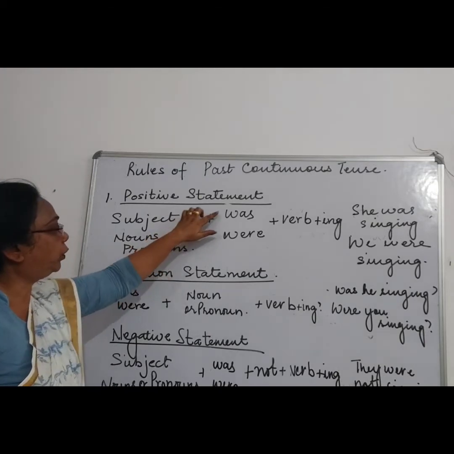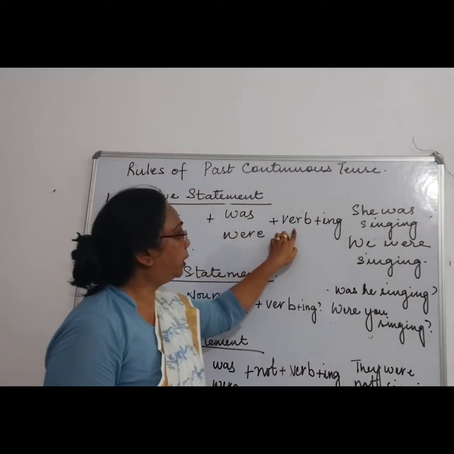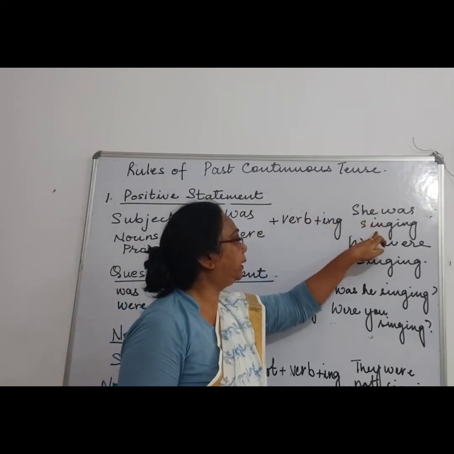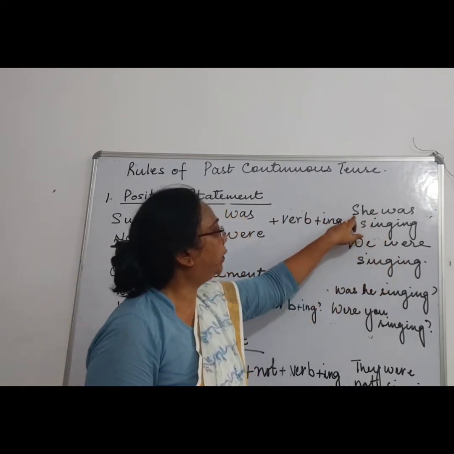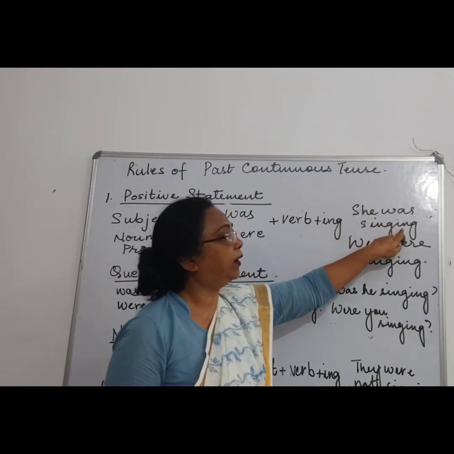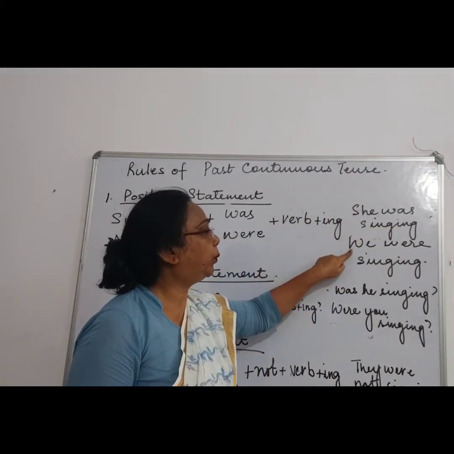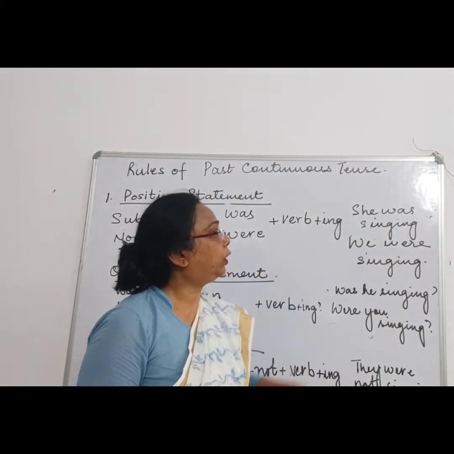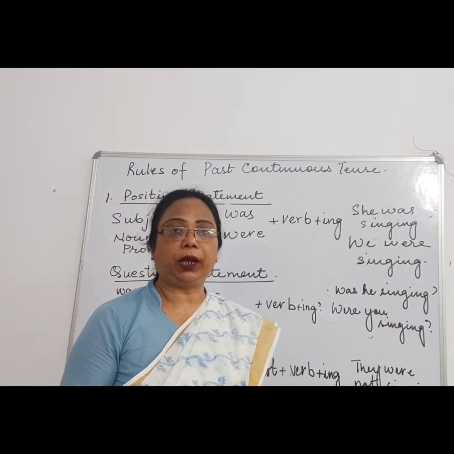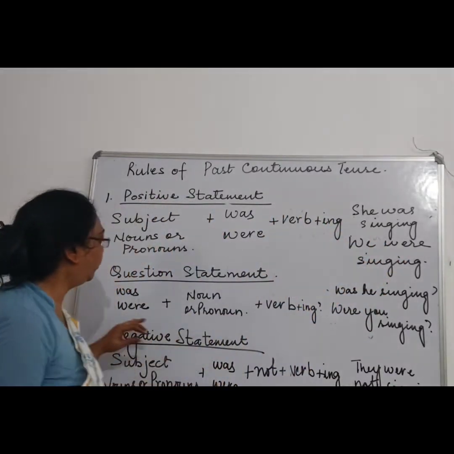If it is singular, we will use was, and for plural we will use were plus verb plus ing to make it continuous tense. Like she was singing, we were singing. She is singular, so we have used was, and sing is a verb plus we have added ing to make it a continuous tense. We over here is a plural. Were is for plural. The rule says we have to use were, and singing, the continuous form of the verb.